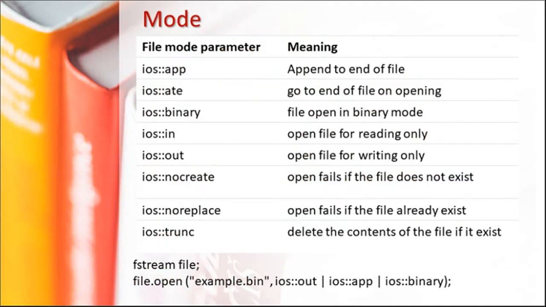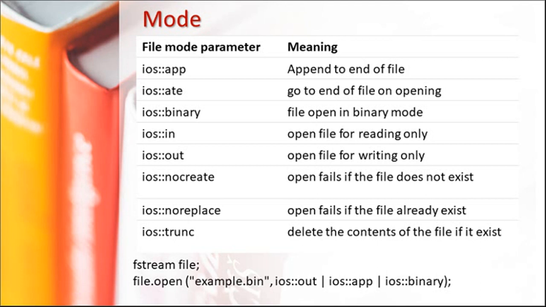So we can open a file in different modes, that is ios scope resolution app, which appends to the file. ate is another mode, which goes to the end of the file on opening. Binary, we use for a binary file. In means we are opening a file in input mode only, so reading is performed.